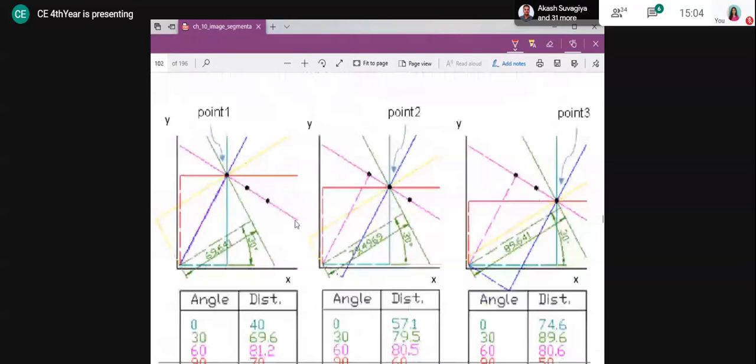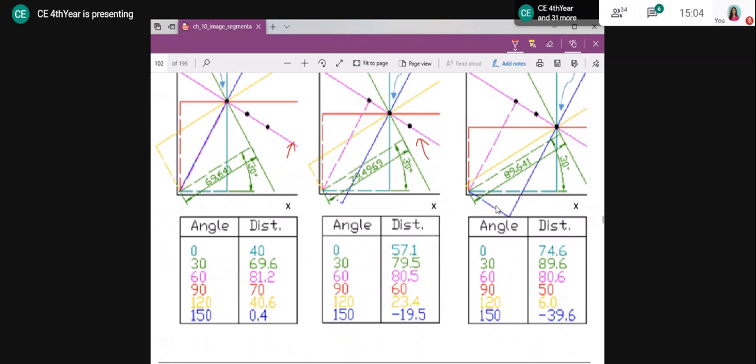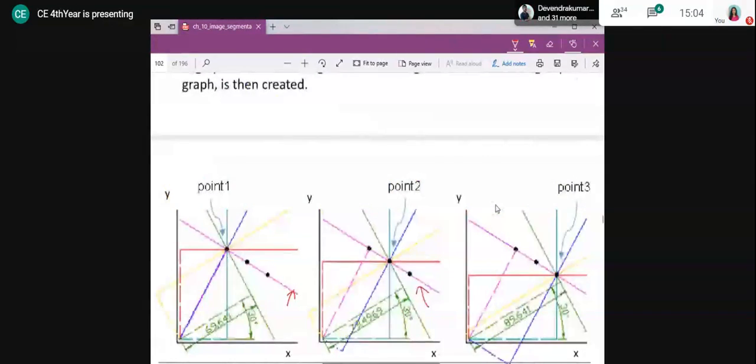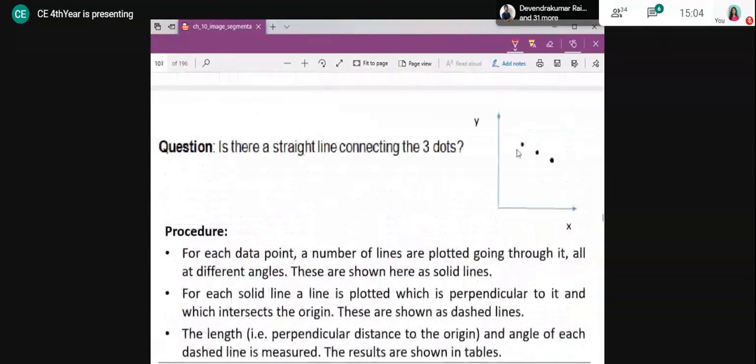So as we can see, three points are linear, so there is a common line that passes through those three points.